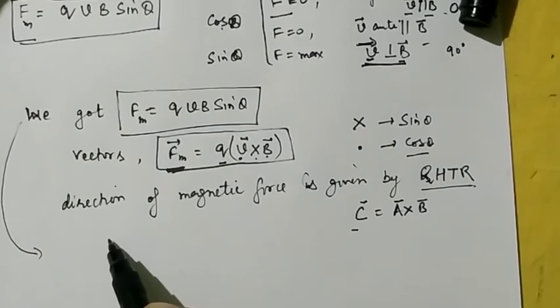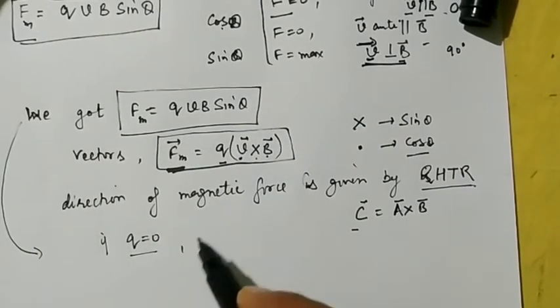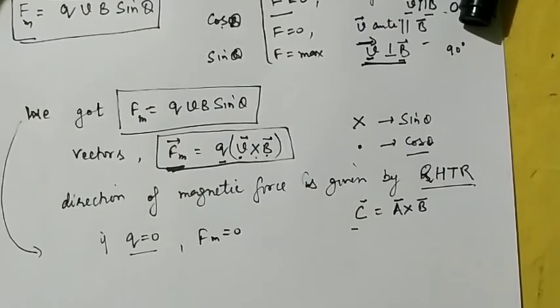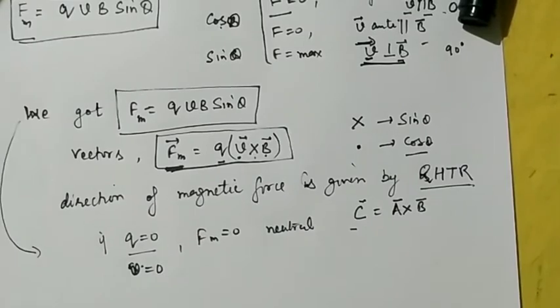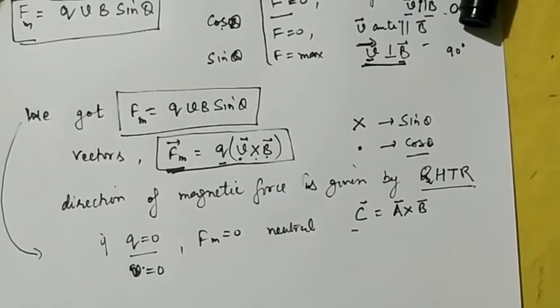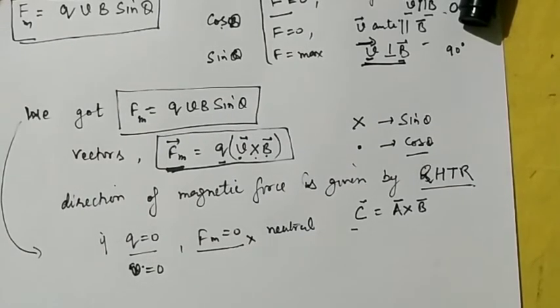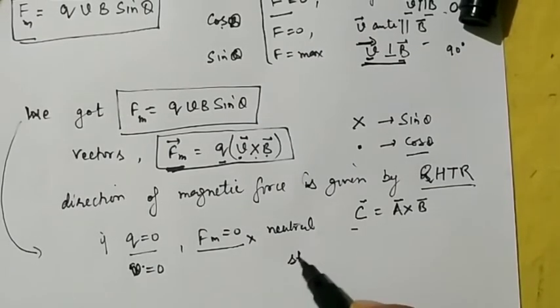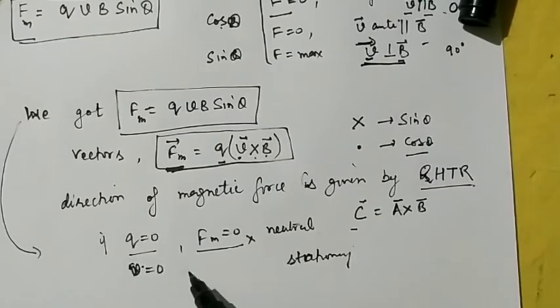From here you can see that if Q is 0, अगर चार्ज 0 है तो मैग्नेटिक फोर्स भी क्या आती है? 0 आती है. If the particle is neutral, if the charged particle is not there, it is a neutral particle, and any neutral particle which is moving in the magnetic field does not experience any force because the charge is 0. Further, if velocity is 0, अगर velocity 0 है तो particle क्या हुआ? वो that is particle is stationary. अगर particle stationary है, then again the force is also equal to 0.